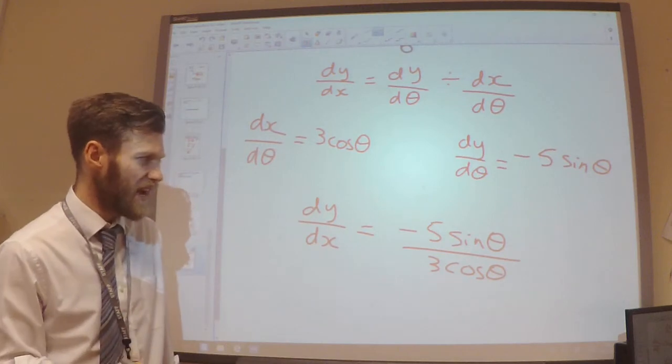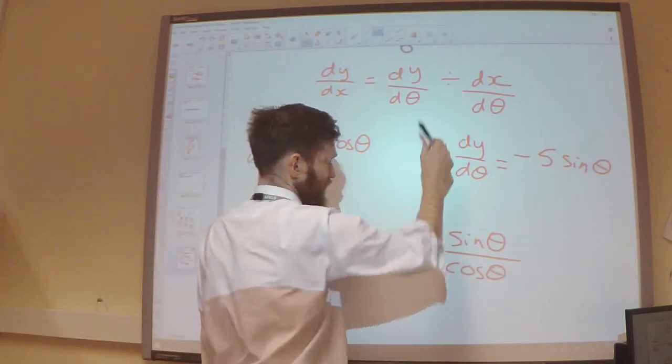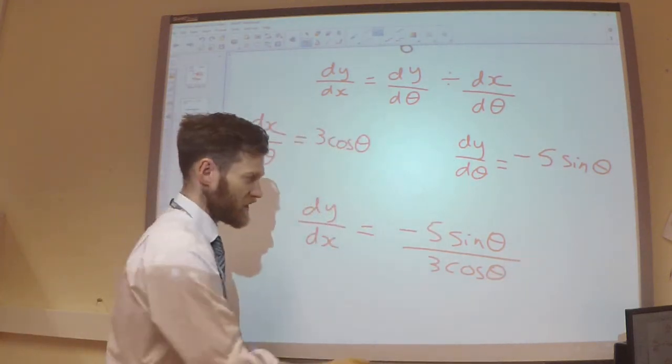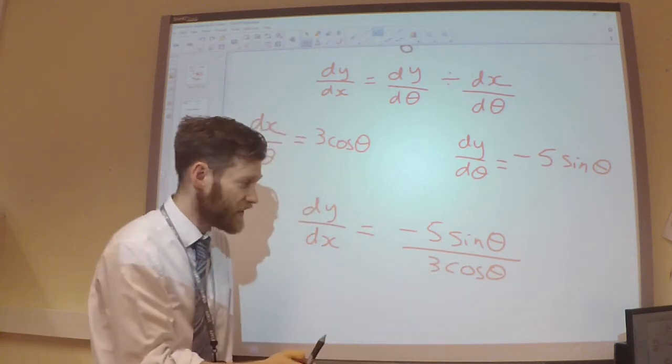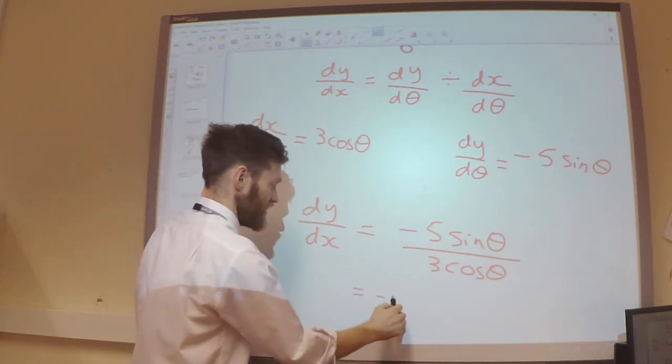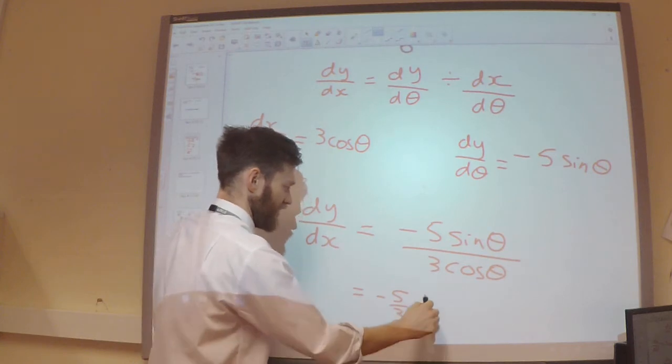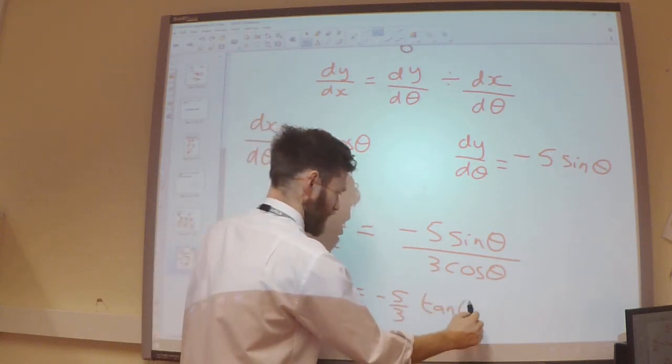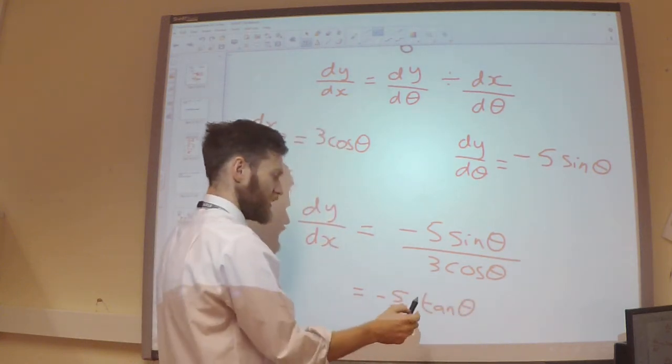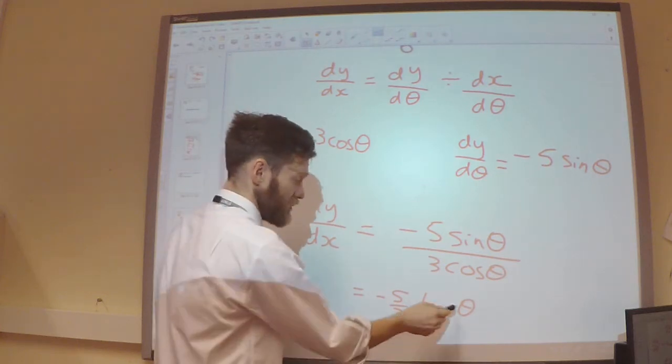You can probably see now why I decided to write my divide like this, because I can see clearly now that this is tan theta, so I'll get minus 5 over 3 tan theta. So this is my gradient function in terms of theta.